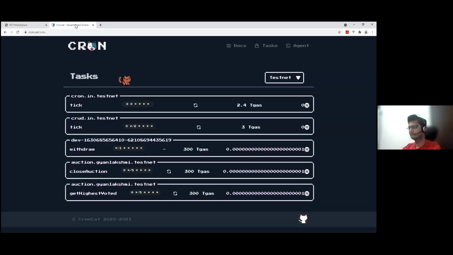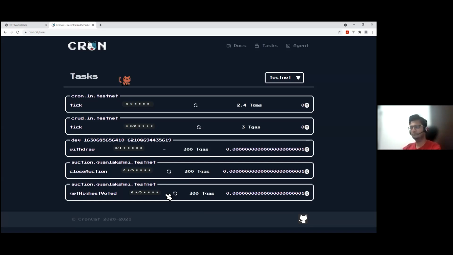Abhishek, can you also switch to the Croncat tab once? So we have a couple of jobs already scheduled using Croncat, wherein the two contracts we are calling the close auction method, which closes the live auction every 5 minutes as of now. What it does is it removes the token from the live auction and transfers the money to the highest bidder based on the highest bid, and transfers the token appropriately as well.